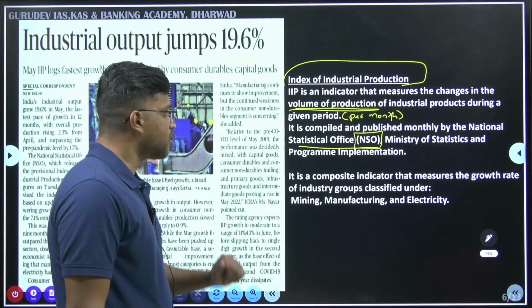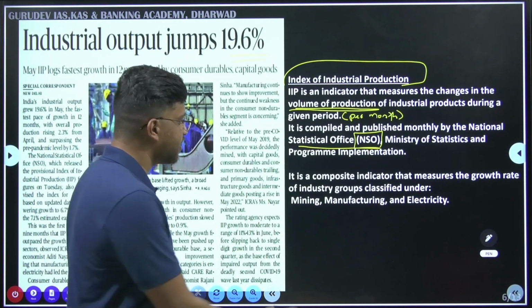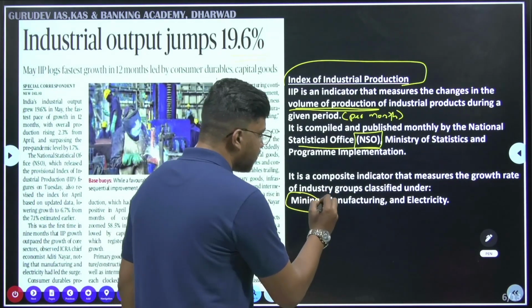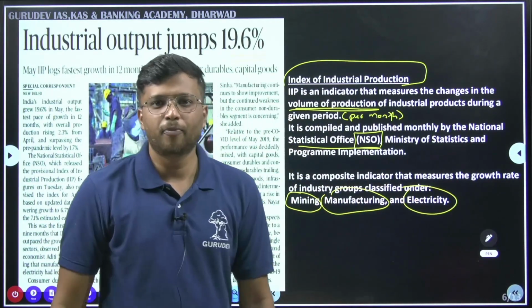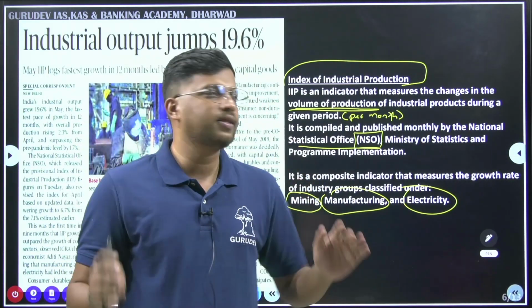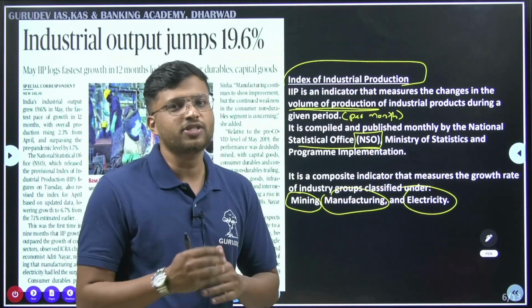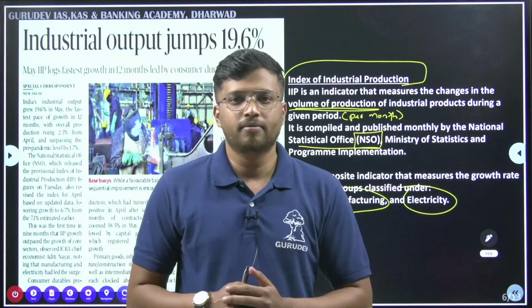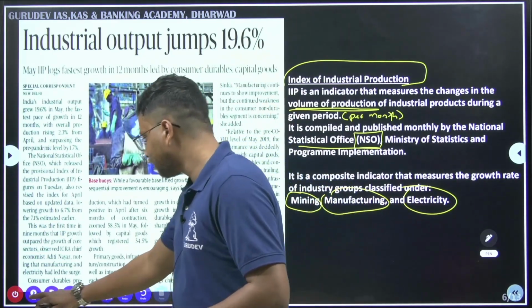Then it is a composite indicator that measures the growth rate of industry groups classified under three main categories: mining, manufacturing and electricity. All the important industries are clubbed, grouped together in these three categories, and how much output there is in these industries is calculated here. That is all about your IIP.